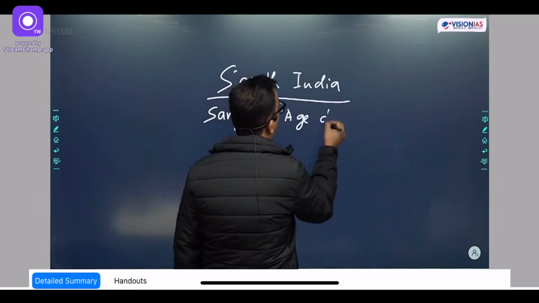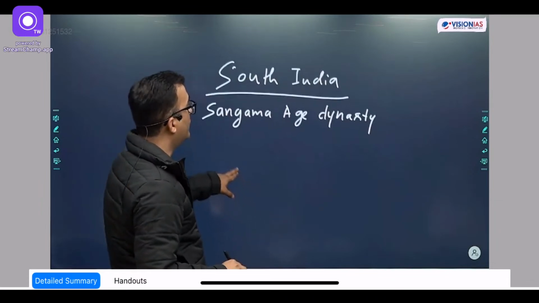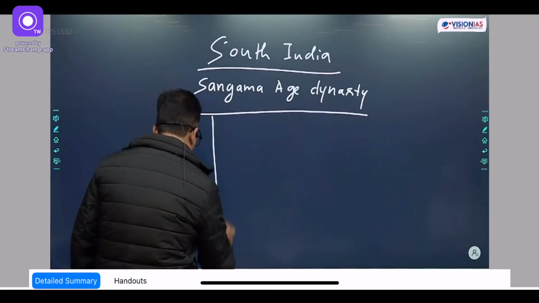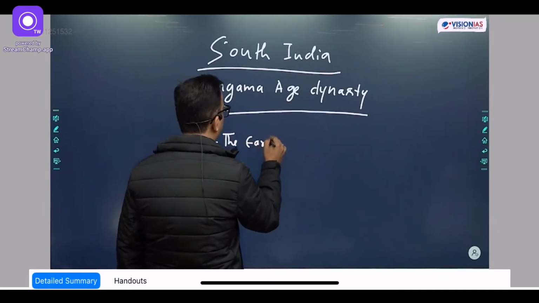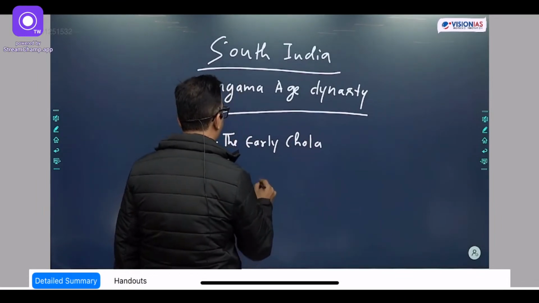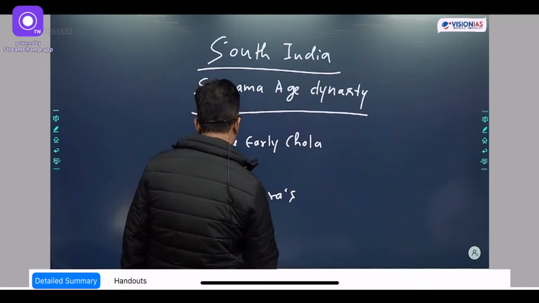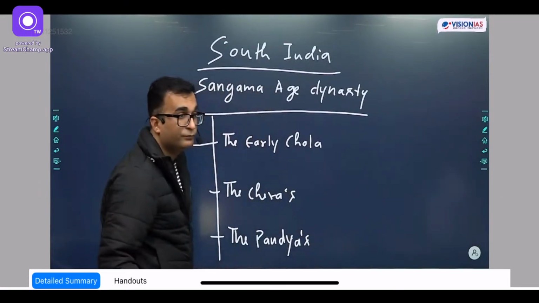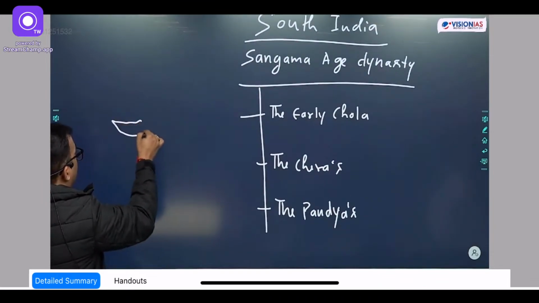Sangam Age Dynasty. In South India, there were three Sangam Age dynasties. They are called the early Cholas, the Cheras, and the Pandyas. So let's go with a map also. Timeline likhunga, but then I'll create a little bit of.